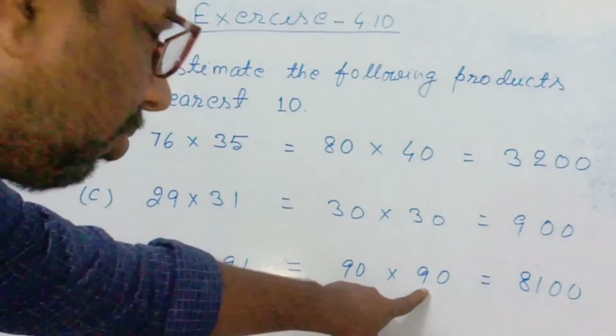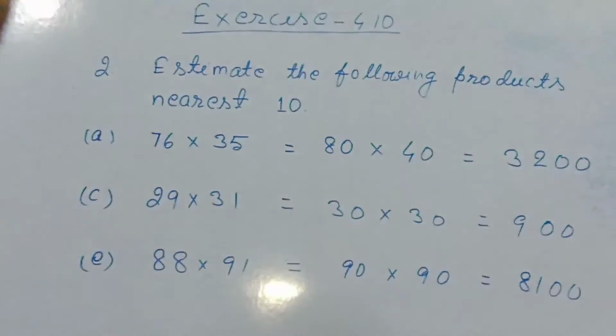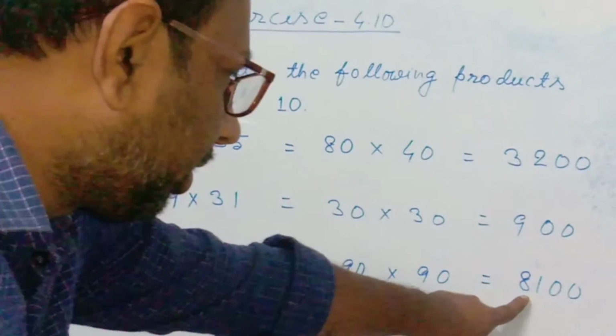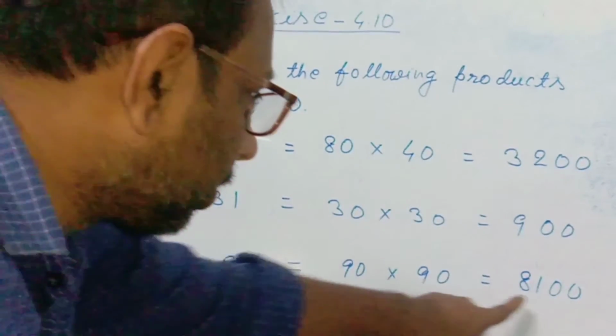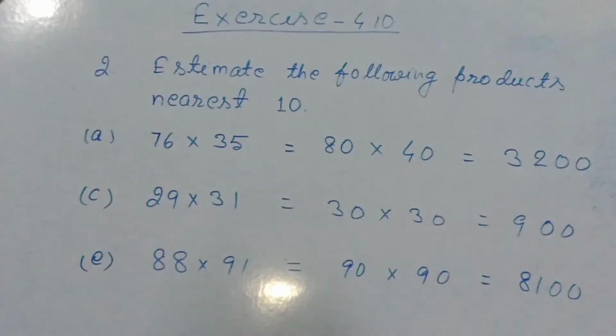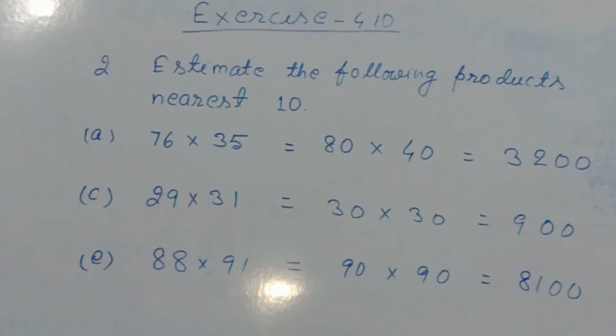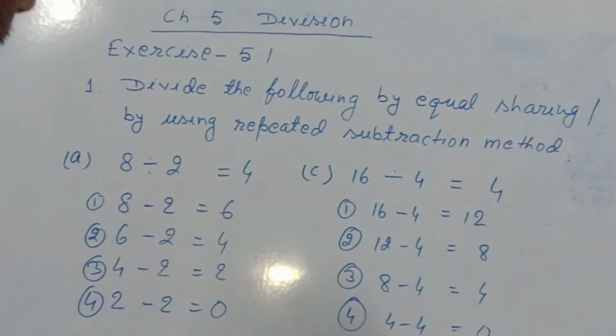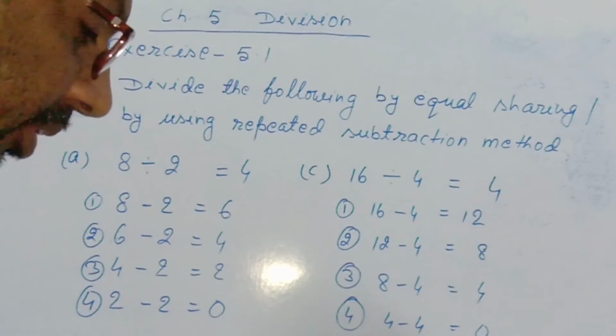You multiply only these two numbers, 9 and 9. 9 9s are 81. I wrote here 81, and this 1 and 1, 2 zeros. So here I kept 2 zeros. So it became 8100.